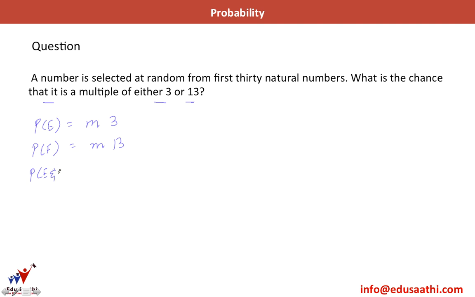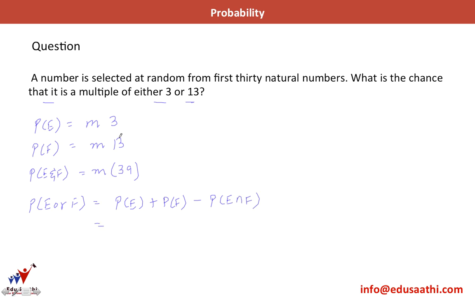E and F, or this is what we call P of E intersection F, a multiple of 3 and 13, which would make a multiple of 39, because the lowest common multiple for 3 and 13 is 39. So I have to find P of E or P of F. By definition, this is P of E plus P of F minus P of E intersection F.